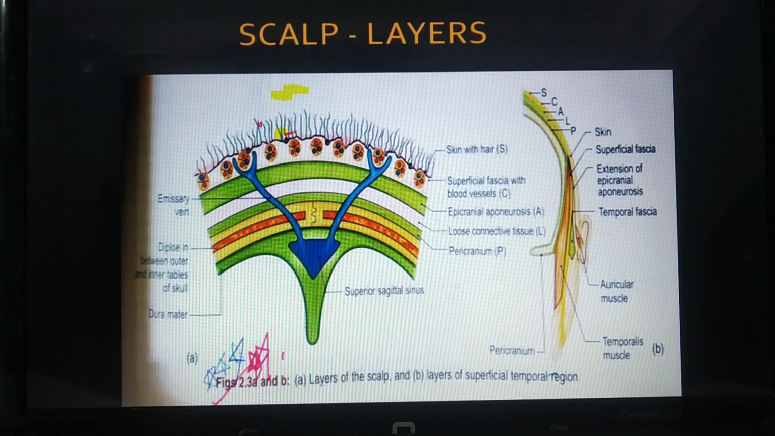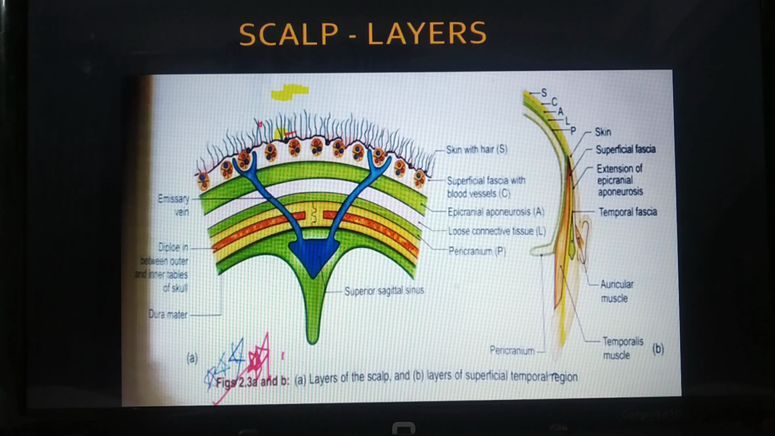Just because there are layers present over here, emissary veins pass from here. These emissary veins further go to the intracranial dural venous sinuses with the extracranial veins, and if any infection occurs in this area, it spreads to the intracranial venous sinuses. So this is the reason why this is called the dangerous area.